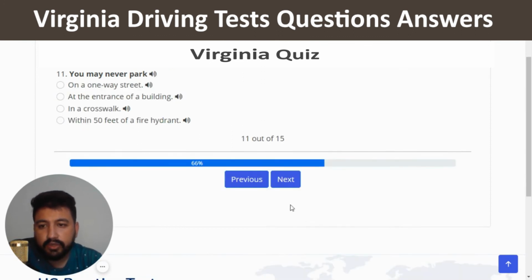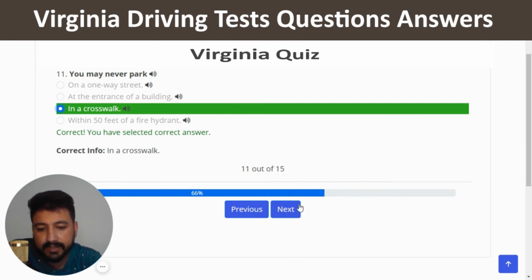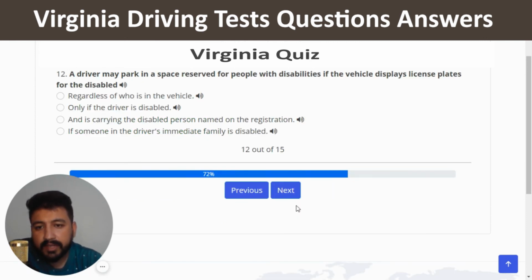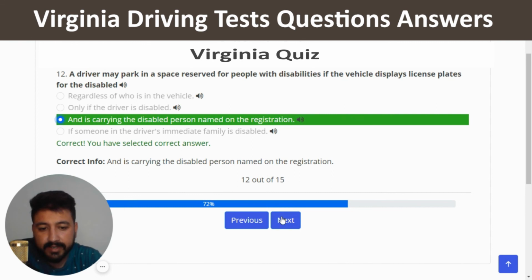And next. You may never park. The right answer of 11th question is in a crosswalk, which is the third option. So I'm going to click on the third one. Right, and next. A driver may park in a space reserved for people with disabilities if the vehicle displays license plates for the disabled. So the third option is the right one, which is and is carrying the disabled person named on the registration. Correct, and next.